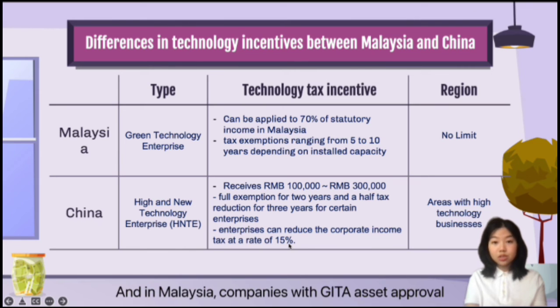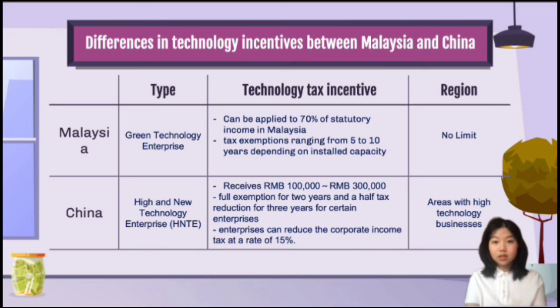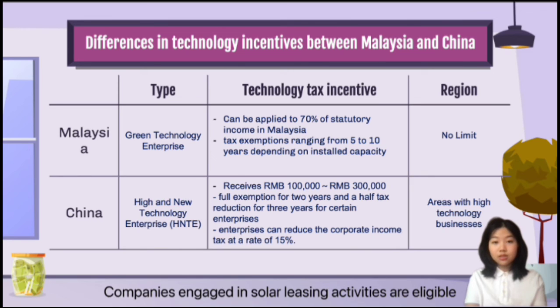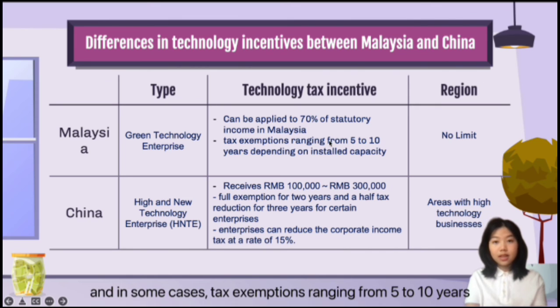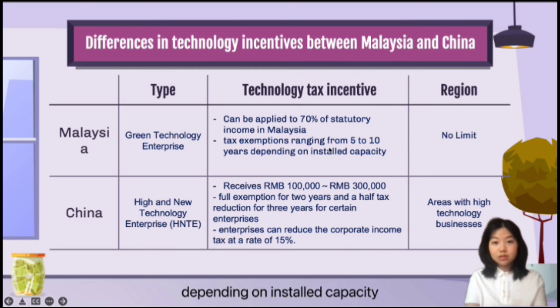And in Malaysia, companies with GITA asset approval are eligible for investment tax credits. Companies engaged in solar leasing activity are eligible for tax exemption of up to 17% of their statutory income for 5 years, and in some cases, tax exemption ranging from 5 to 10 years, depending on installed capacity.